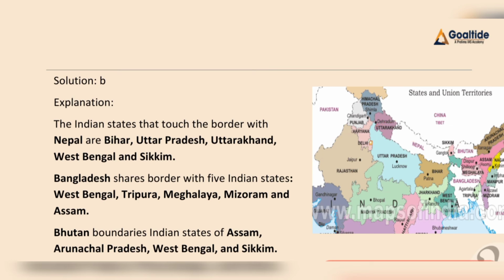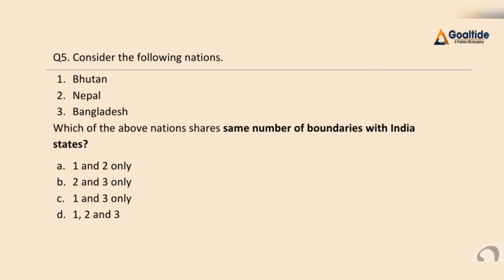Now we discuss Bangladesh. Bangladesh shares its boundary with West Bengal, then Assam, then Meghalaya, then Tripura, and Mizoram. Hence we can say Bangladesh shares a border with 5 Indian states. Then we have Bhutan. Bhutan shares its boundary with Sikkim, then West Bengal, then Assam and Arunachal Pradesh. So we can conclude that Bhutan shares its boundary with 4 Indian states. So Nepal and Bangladesh share the same number of boundaries with Indian states. Our final answer for this question will be B, that is, 2 and 3 only.